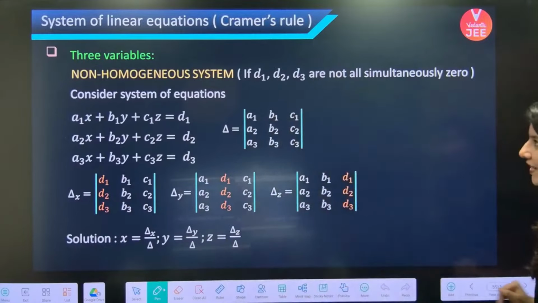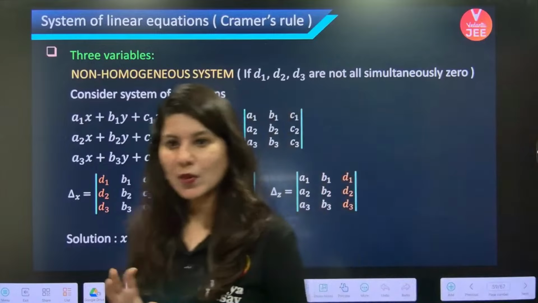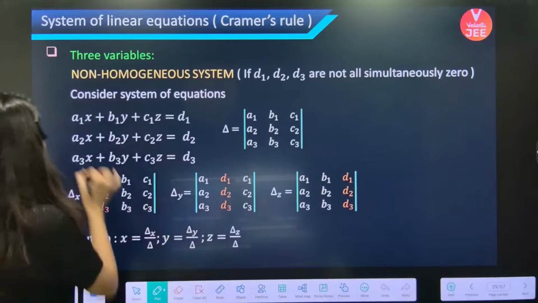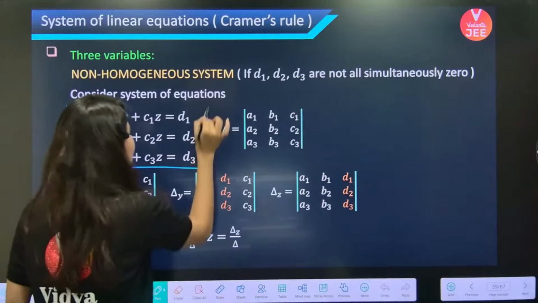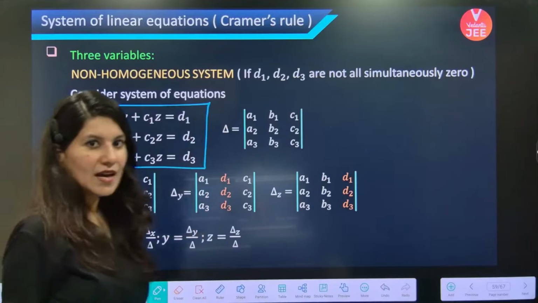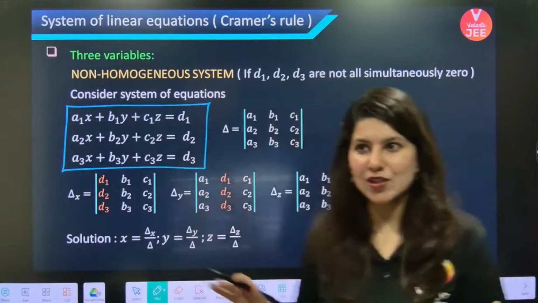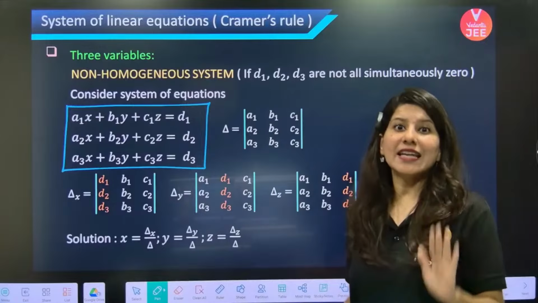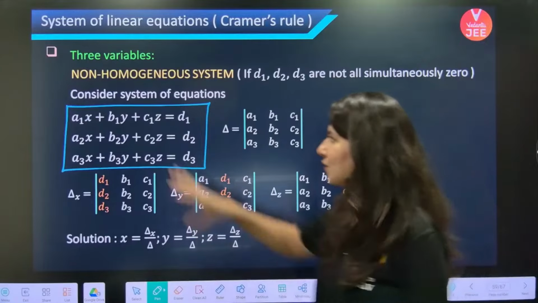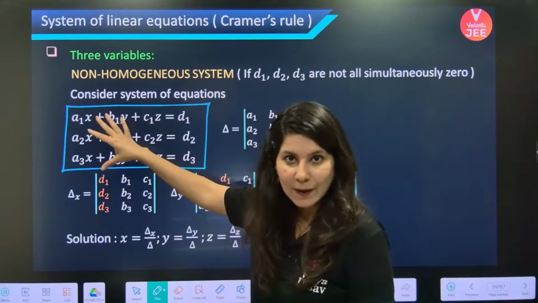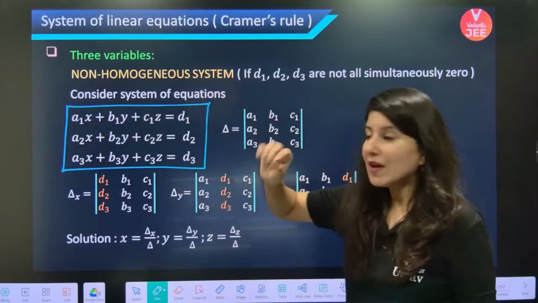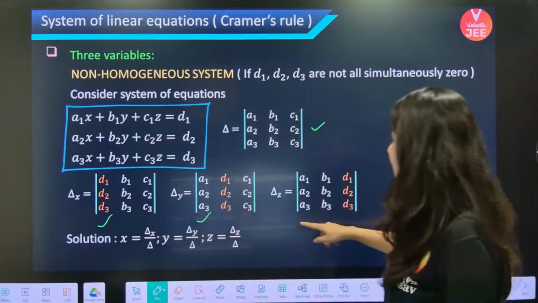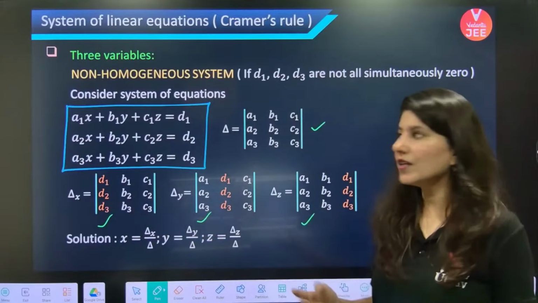Chalo, let's start. System of linear equations. System of linear equations means you will be given 3 equations and 3 unknowns, and you will be asked to solve these equations, or to find the condition for infinitely many solutions. First of all, 3 equations and 3 unknowns are given. So, you should be familiar with delta, delta x, delta y, delta z. What are these 4 determinants?